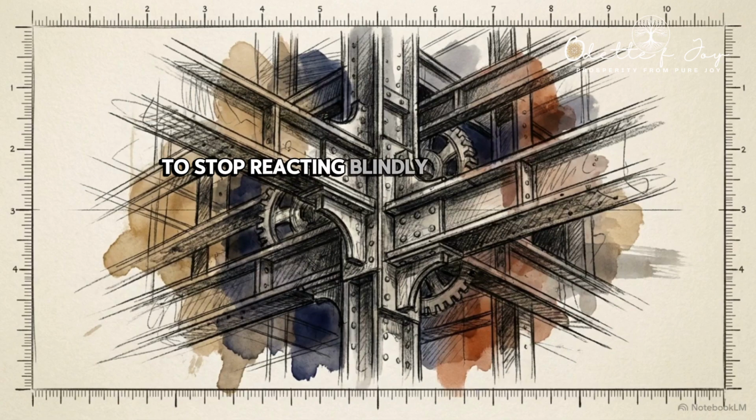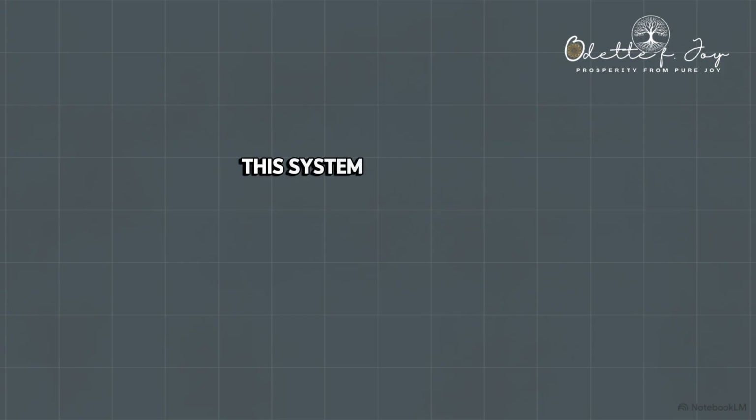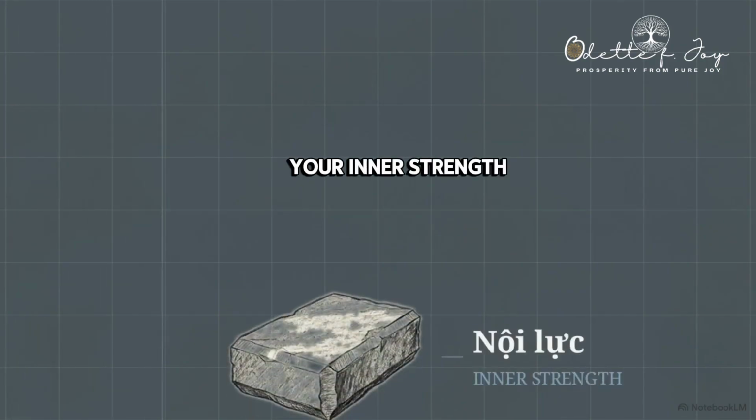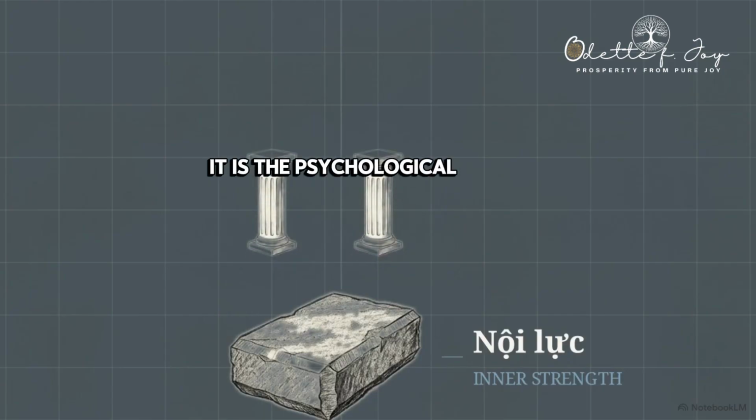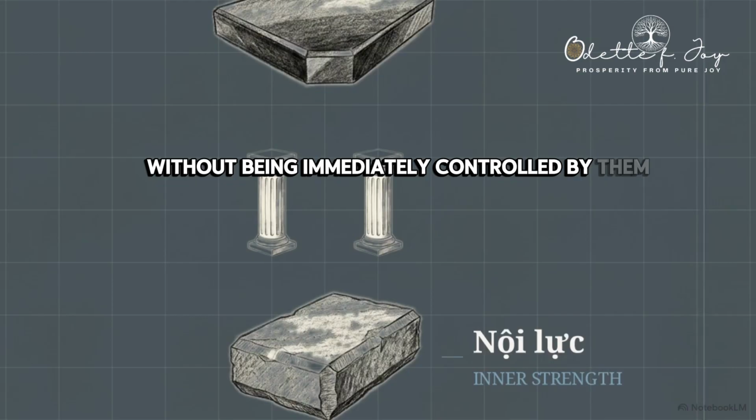To stop reacting blindly, you need a system. We are going to build a functional emotional check-in tool using a simple spreadsheet or a physical notebook. This system creates your inner strength. It is the psychological foundation required to observe your feelings without being immediately controlled by them.